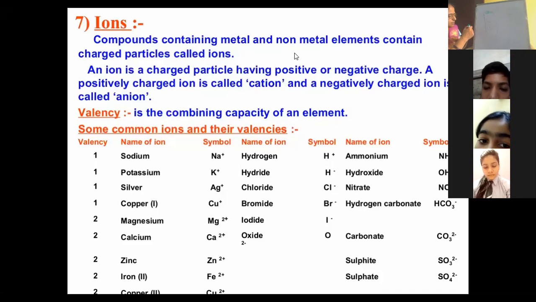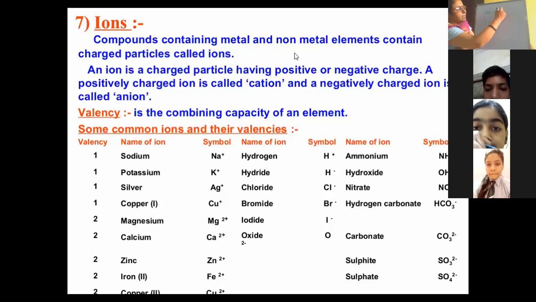So those atoms whose valence electrons are 1, 2, 3, what will they tend to do? They will donate. And how many they donate will be their valency.